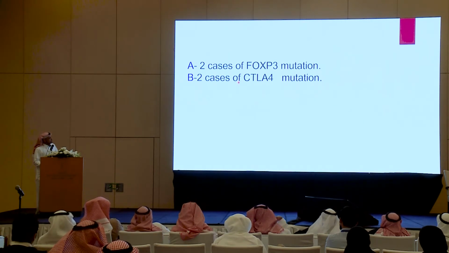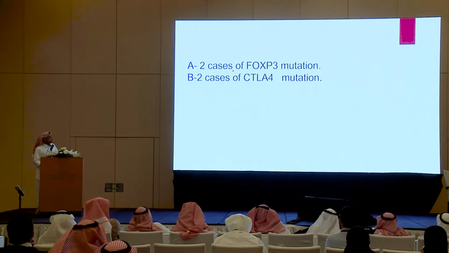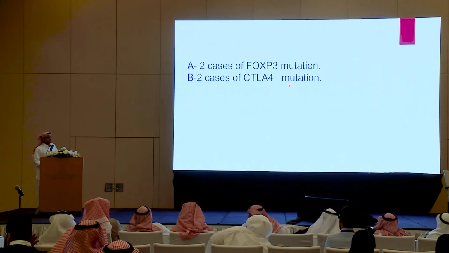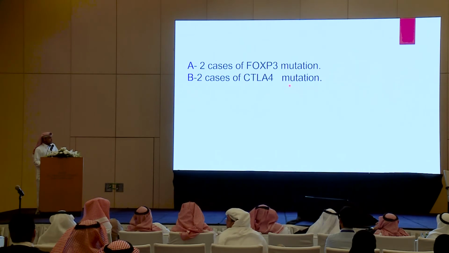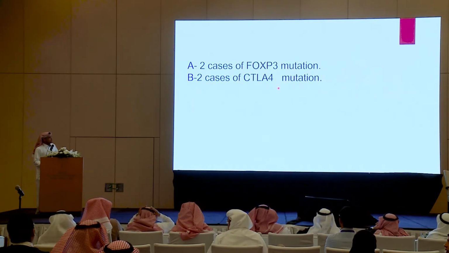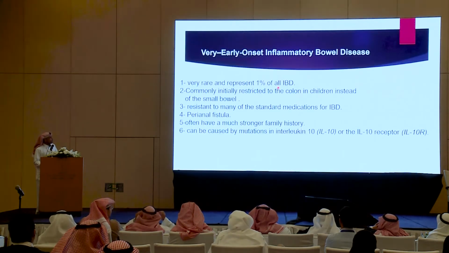So we had 2 cases of FOXP3 mutation. One developed only diarrhea, and the other one developed a full-blown picture with autoimmunity and skin lesions. One of them is going to bone marrow transplantation now, recently. And the other 2 cases, CTLA4 mutation, developed severe diarrhea, cachexia, and failure to thrive in the first few months of life. They required TPN for a long period of time, and when we got the result of whole genome sequencing, we found CTLA4. These patients were started on abatacept, and they have complete resolution of diarrhea, and they are weaned completely from the TPN.